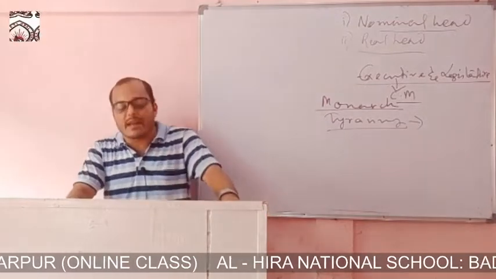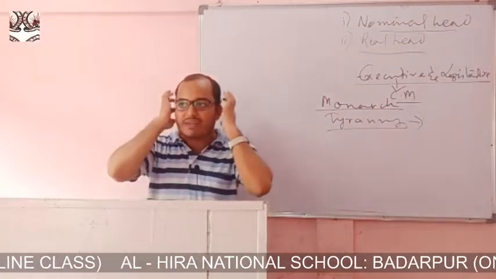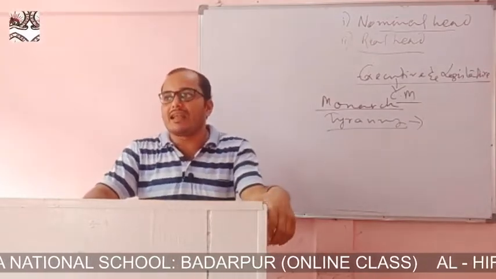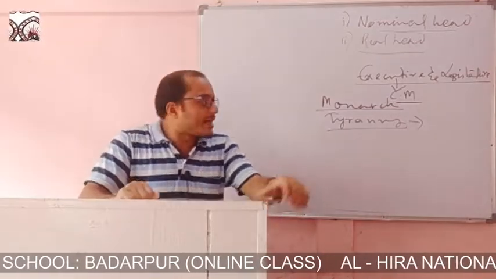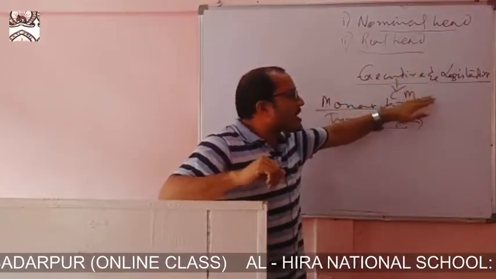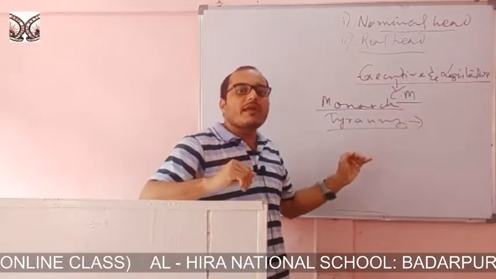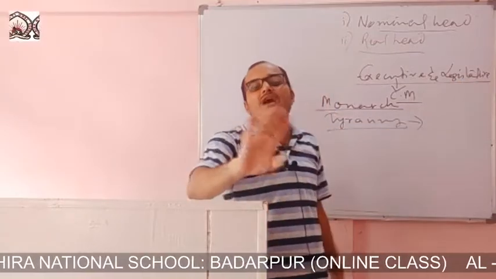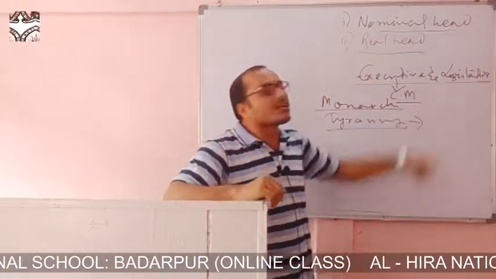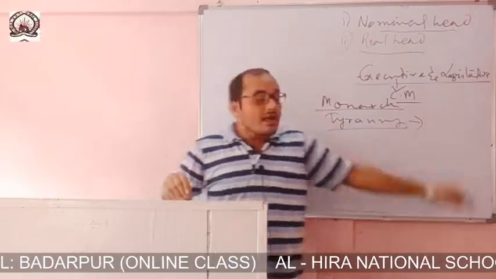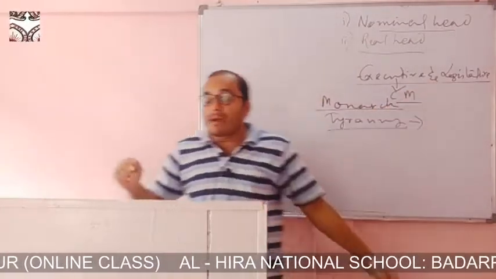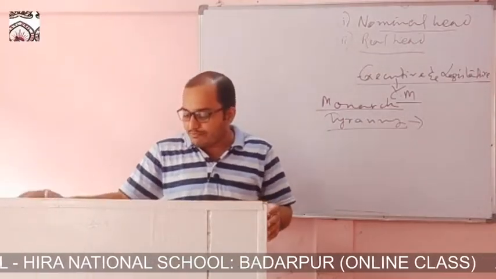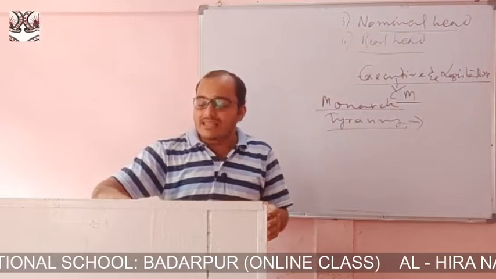There is no system of separation of power in the parliamentary form of government, and therefore the council of ministers is invested with executive and legislative powers. The council of ministers has executive power, and the legislative power is also there. There is no separation of power between the executive and the legislator. But in the presidential form of government, you will find that there is separation. So these are the demerits.